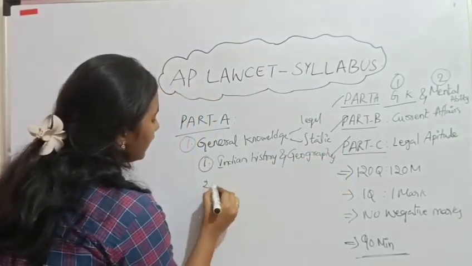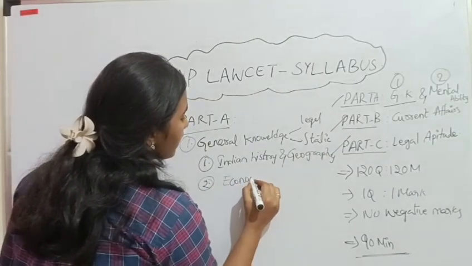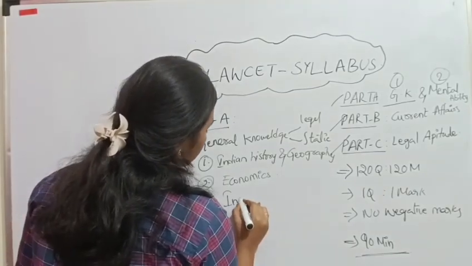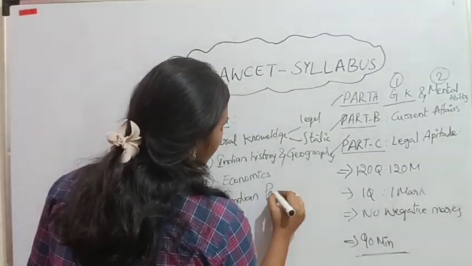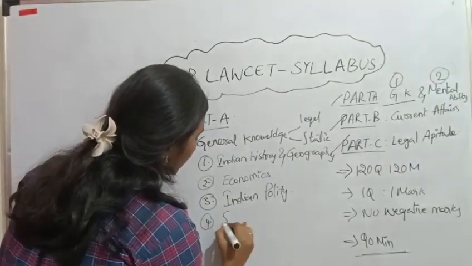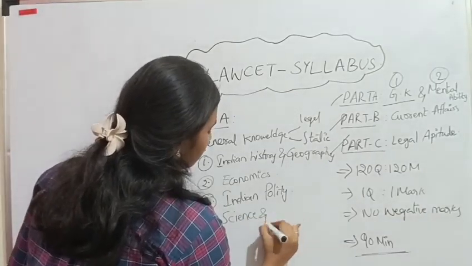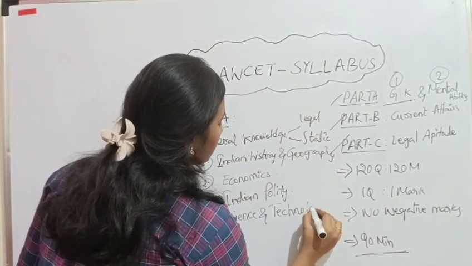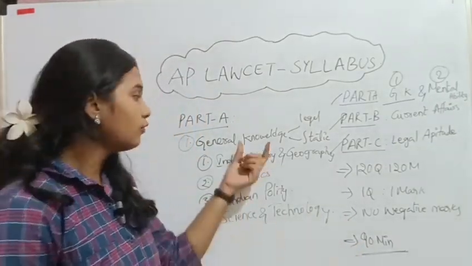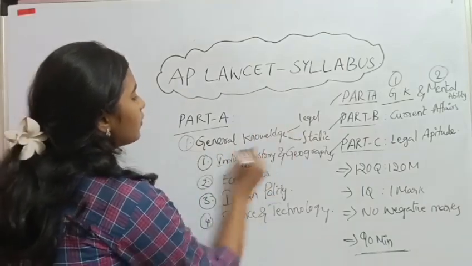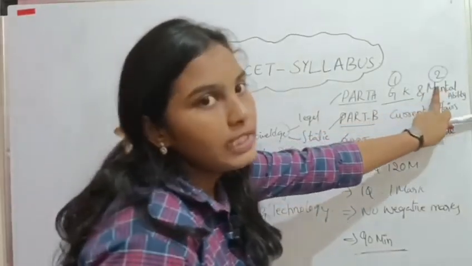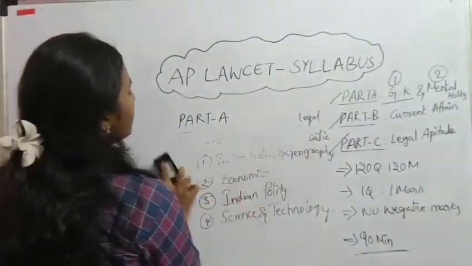Second one, economics. From economics also some questions will be asked. Third, Indian polity. From Indian polity also some questions will be asked. And fourth one, science and technology. You don't need to worry because basic questions will be asked from these subtopics. So our general knowledge topic is completed. After general knowledge, we will cover mental ability. So let's go to mental ability.